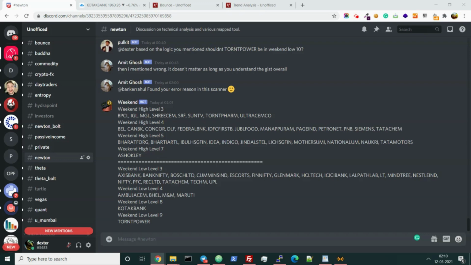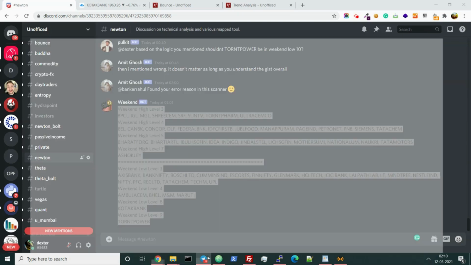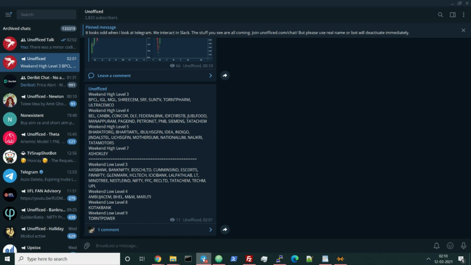So let's talk about the weekend scanner. If you are in my Discord or Telegram or Slack channel, you must have seen this scanner everywhere. But what does that data mean? You can see in the Discord it shows something like this, as well as in the Telegram too. So let's understand what the data means.